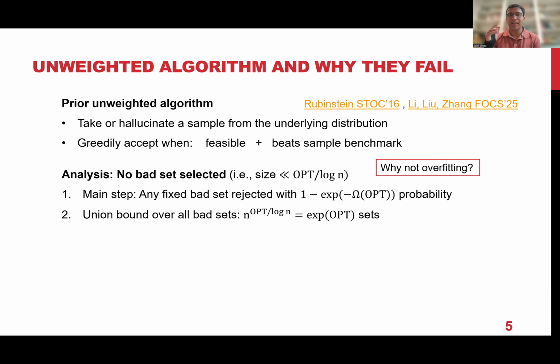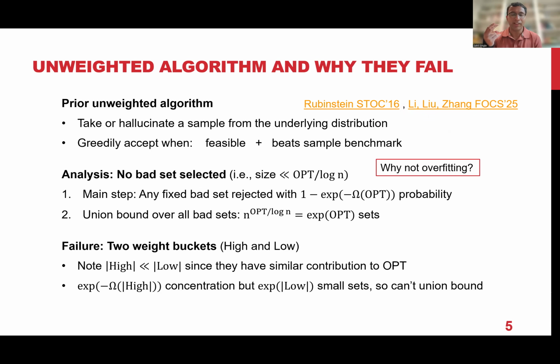The challenge in extending this approach to the weighted setting is that these two things are not compatible with each other. The challenge already appears even with two weights. Let's say you only have two weight classes, one high and the other low. High weight elements are, say, a square root n factor larger than the low weight elements, but both weight classes have roughly the same contribution to the optimum. So the number of low weight elements will be a root n factor more than the number of high weight elements.